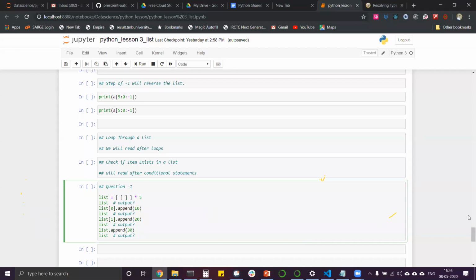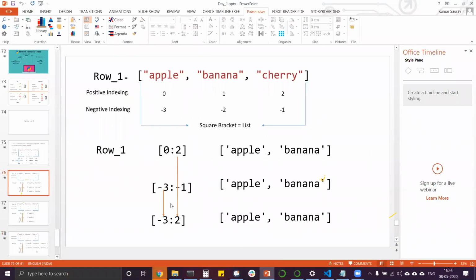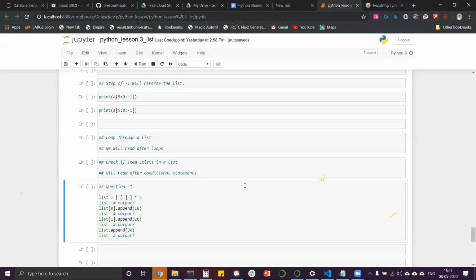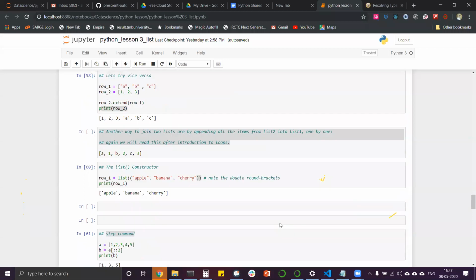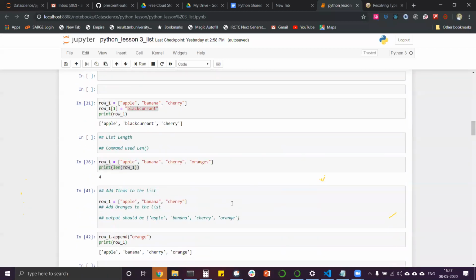We will stop it here. Today, let me revise what we learned. We learned this indexing. Remember the rule that I mentioned in the third step: since there is nothing written after this colon, it will be null. So from any negative index to null, it will return up to the end. This is what we learned from the presentations, and I think the list topic is almost done from here. I will send this in the WhatsApp group today or tomorrow.